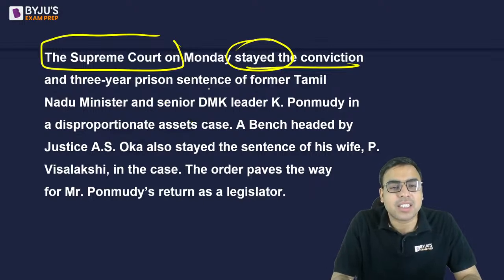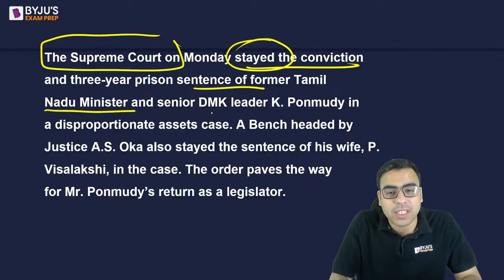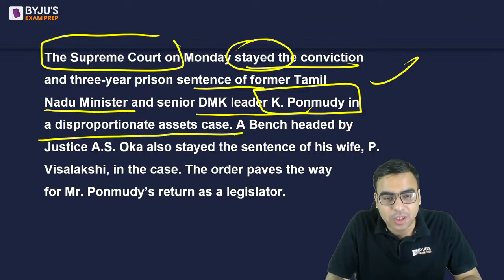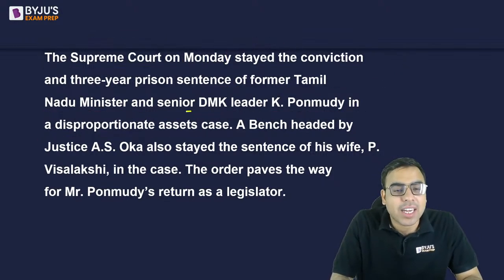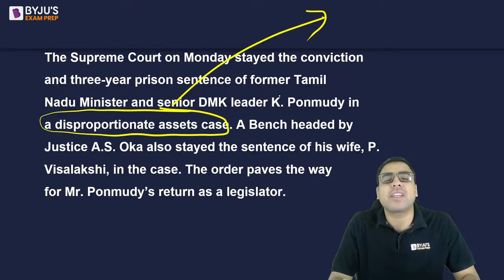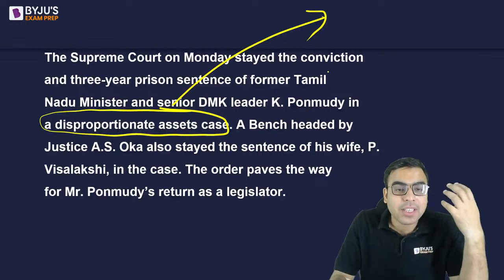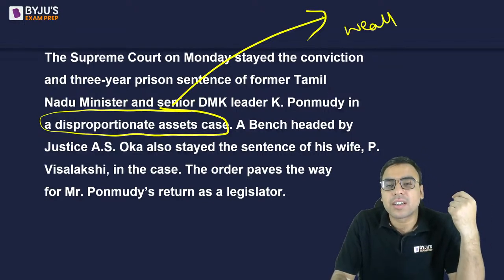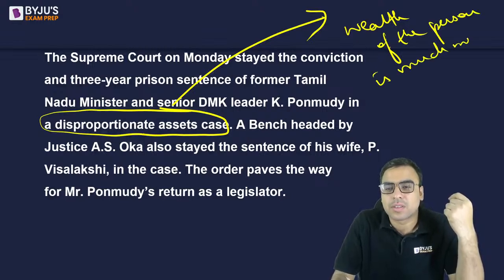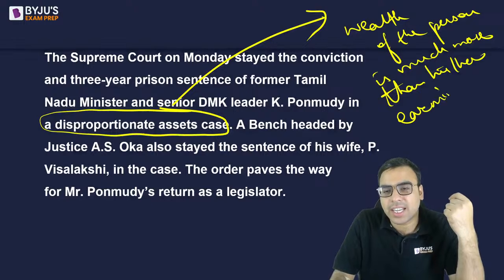The 3-year prison sentence of former Tamil Nadu minister and DMK leader K. Ponmudi in a disproportionate asset case. Okay, so DA, disproportionate asset case, is what we call in Hindi "aay se adhik sampatti". It means, for example, the wealth of the person is much more than their earning. So that is called a disproportionate asset case.